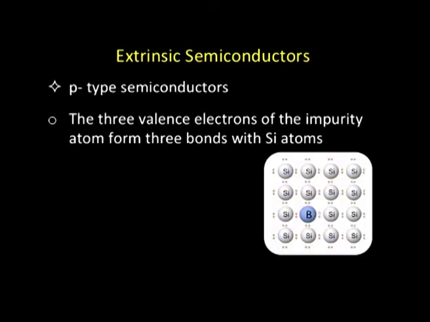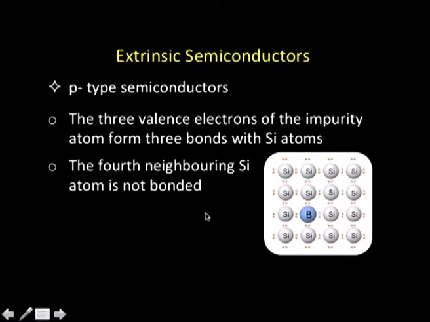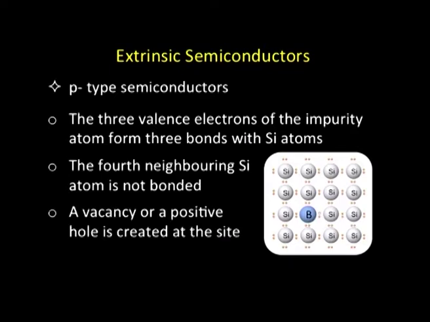So, the 3 valence electrons of boron will form 3 bonds with the neighboring silicon atoms, and what will happen is the 4th neighboring silicon atom is not bonded, because boron has only 3 valence electrons, it can bind only to 3 neighboring silicons, it cannot bind to the 4th one. Which implies that there will be a vacancy, a positive hole created at the boron atom, because silicon has an electron, but boron does not have that electron to bind to the silicon atom.